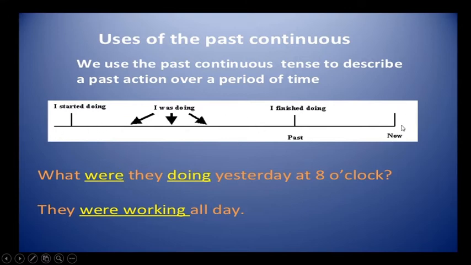Then I want to show you clearly the time description about this. This is now, the present. This is the past. We use the past continuous tense to describe an action over a period of time in the past. This action started here, I started doing, I finished doing. Any action between this, I was doing. For example, what were they doing yesterday at 8 o'clock? At 8 o'clock, what were they doing? The action is in progress. They were working all day.